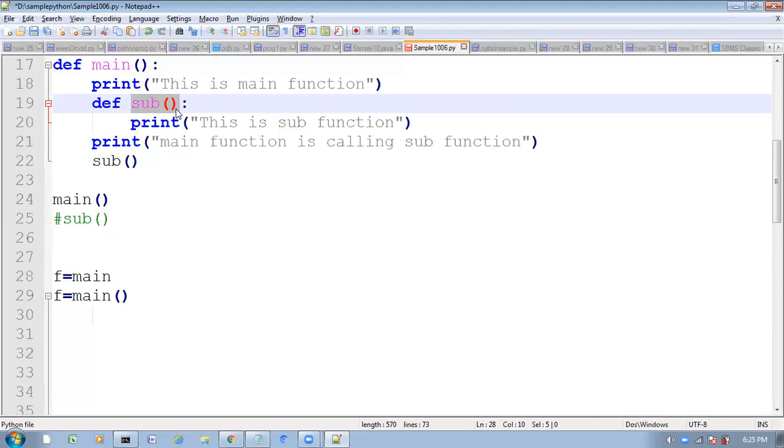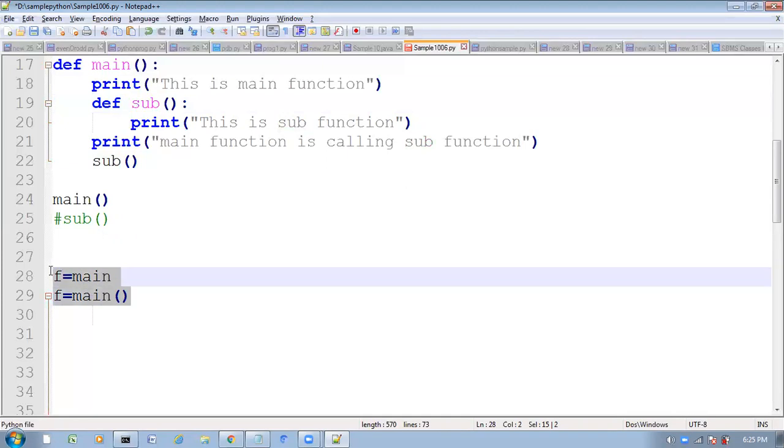Where is the proof? If it is an object, compulsorily it should contain some address, right? So I will check whether these functions contain an address or not.